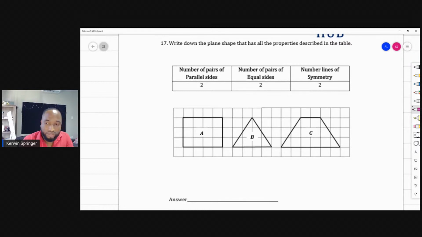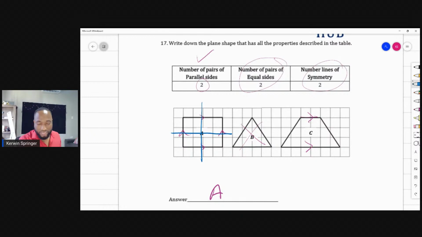So $100 a month. So I want something with 2 pairs of parallel sides, A. From the time I see this, the answer is A. Because this doesn't have any parallel sides. This has 1 pair of parallel sides. This is the only one with 2 pairs of parallel sides. Number of pairs of equal sides, 2 pairs of equal sides, 2 lines of symmetry, which is this and this. So A is the answer.